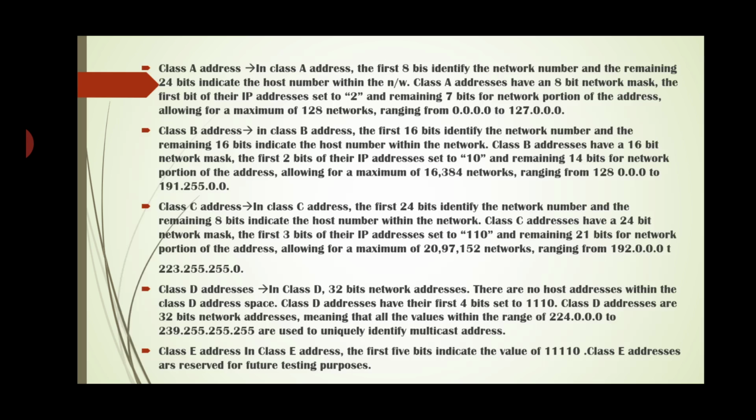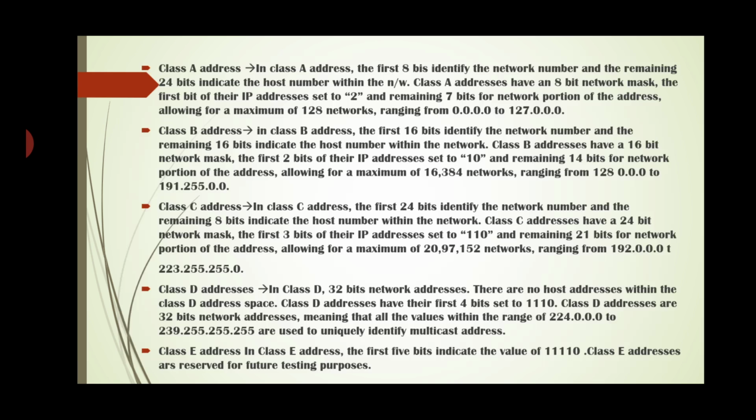Ranging from 0.0.0.0 to 127.0.0.0. Class B. In class B, the first 16 bits identify the network number and the remaining bits indicate the host number. Class B addresses have a 16-bit network mask, where the starting 2 bits are set to 10 and the remaining 14 bits are for the network portion of the address. So the maximum is 16,384 networks that can be connected.